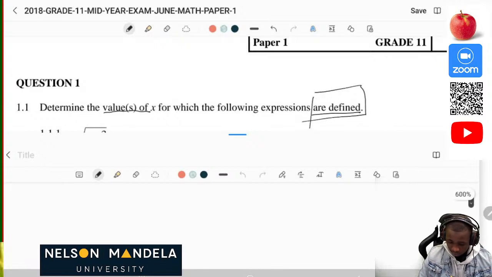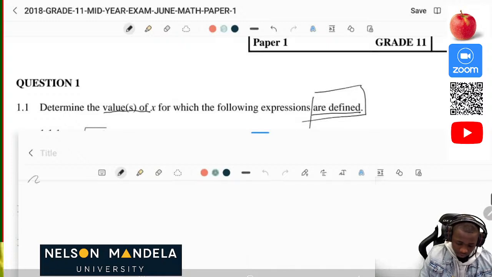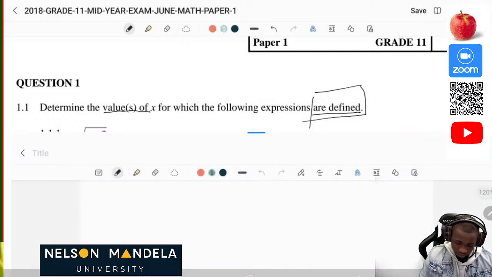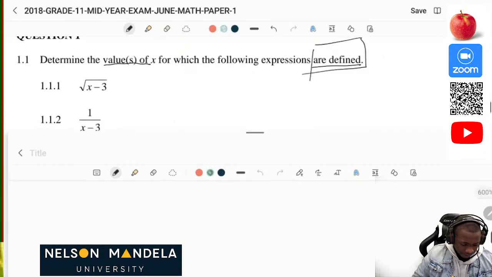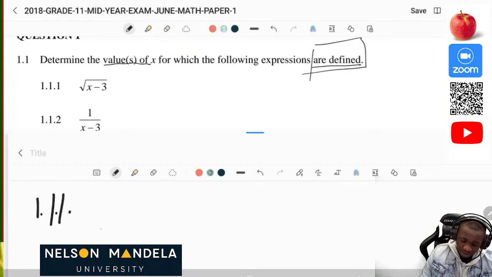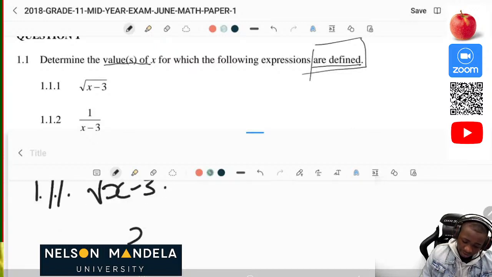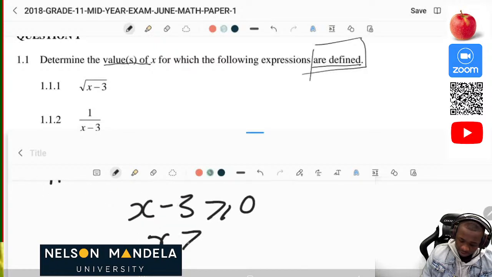The first one is the square root of x minus 3. This expression 1.1.1 will be defined if x minus 3 is greater than or equal to 0. So x will be greater than or equal to 3. That will be our answer.